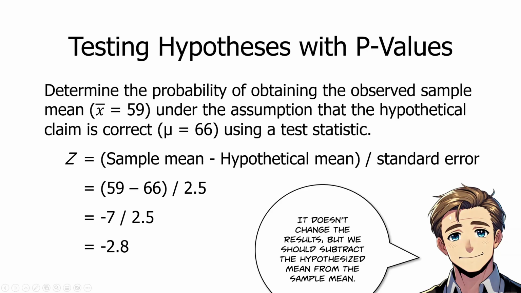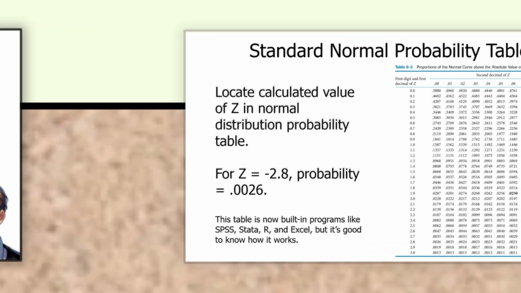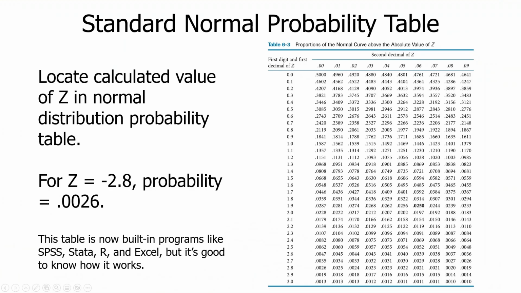Under the assumption that 66 is the true population mean, how often would we get an observed sample mean of 59, from a perfectly fine random sample of 100? The precise probability is to be found in the normal probability distribution table. Here's the distribution of probabilities: proportions of the normal curve above the absolute value of z.